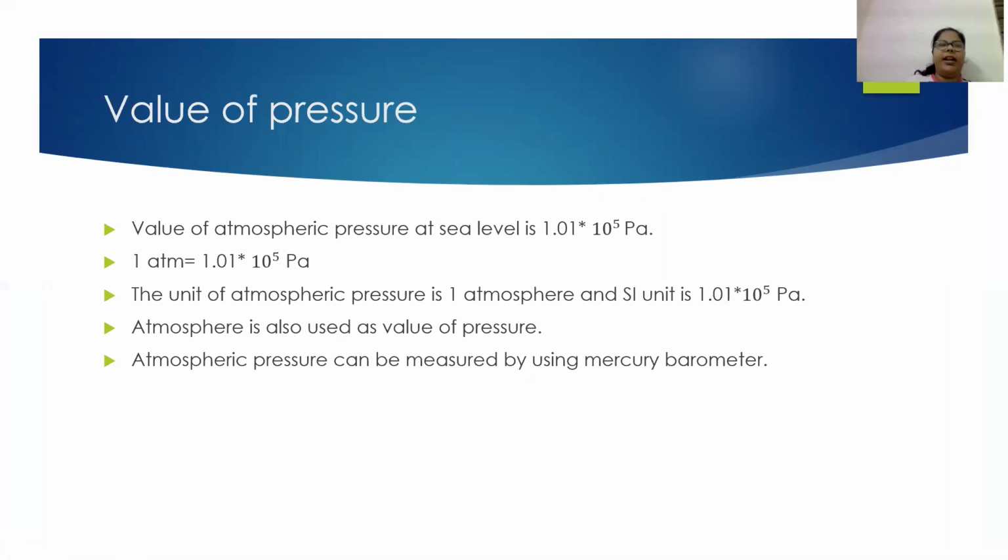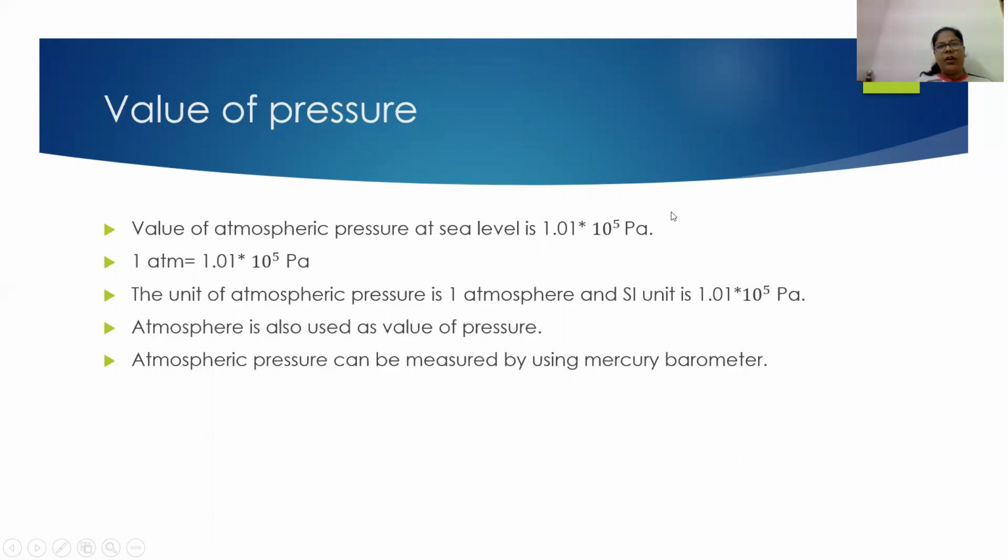We studied that the atmosphere creates pressure. So the value of atmospheric pressure is 1.01 × 10^5 Pascal. Now, we have already learned that Pascal is the SI unit of pressure. So the value of atmospheric pressure at sea level will be 1.01 × 10^5 Pascal.